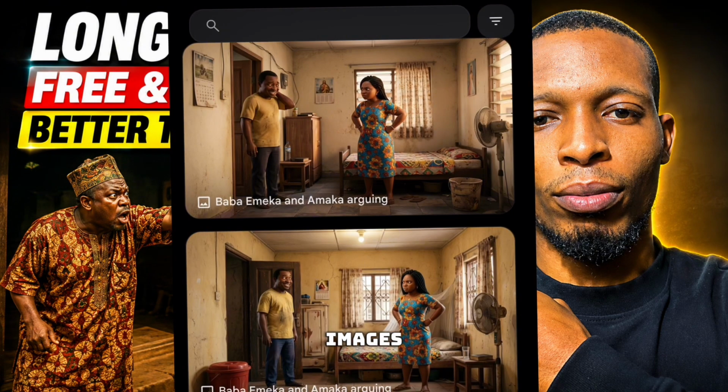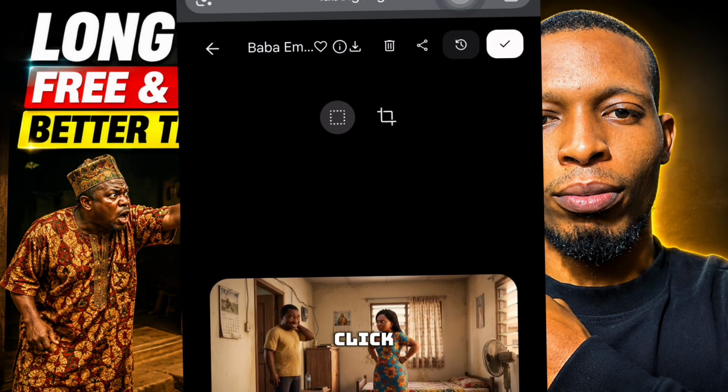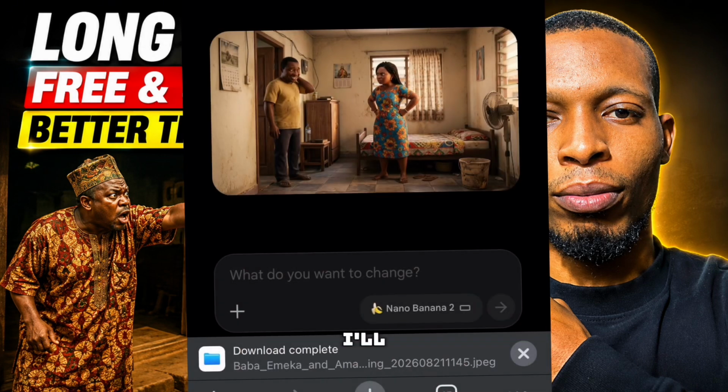Now we have 2 different images of them now. So I will prefer this number 1. Then I click on it. Then click on the arrow. Then save it to your phone. Now I'll be able to save it now. Now we have the second scene, the scene 2 image now.